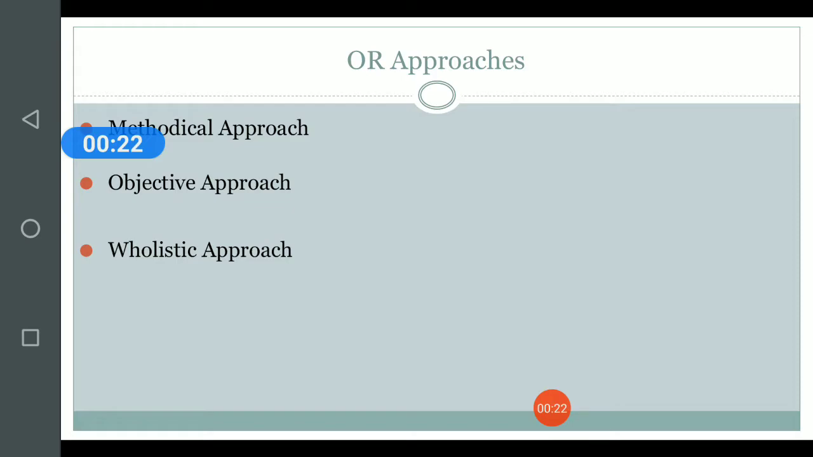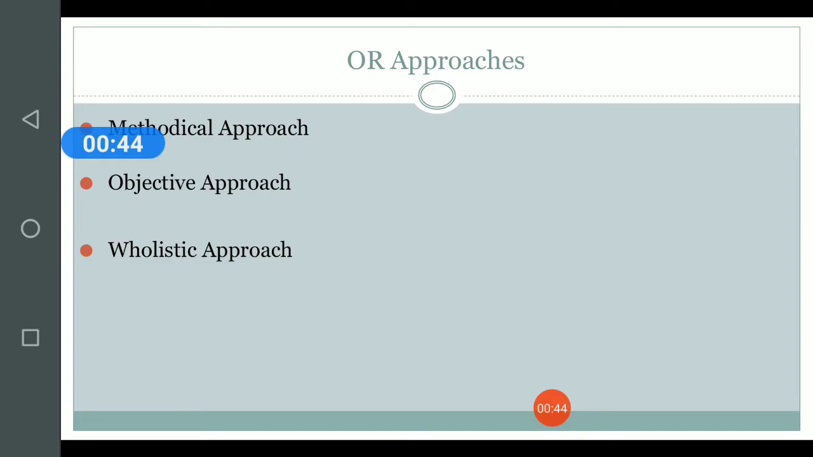The first approach that we can adopt is a methodical approach. A methodical approach, as the name suggests, is an approach which concentrates on the procedure which will be utilized to attain a particular decision.